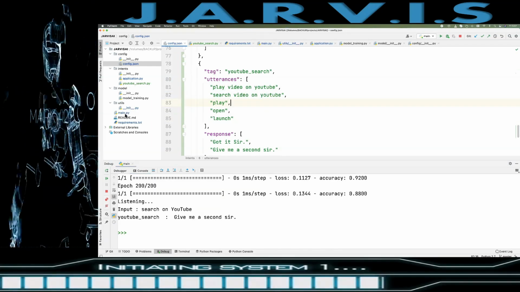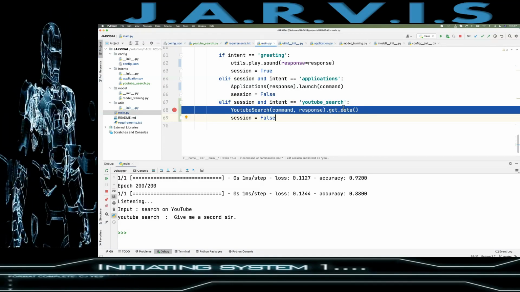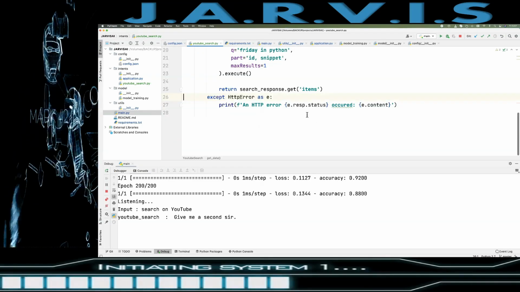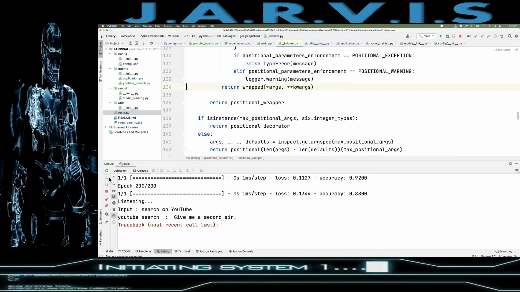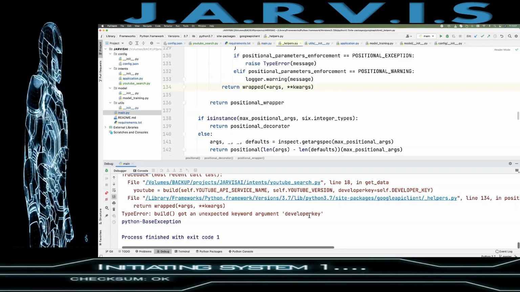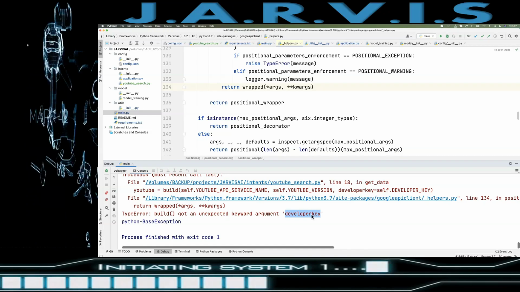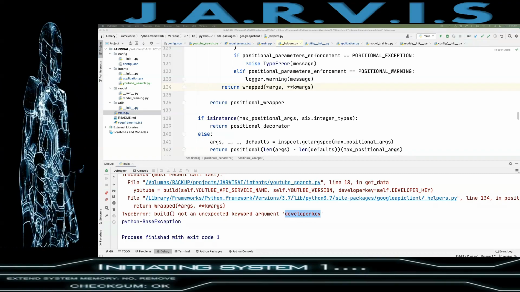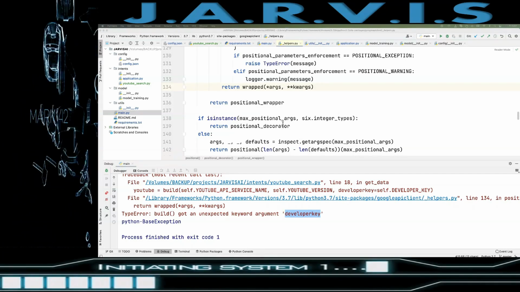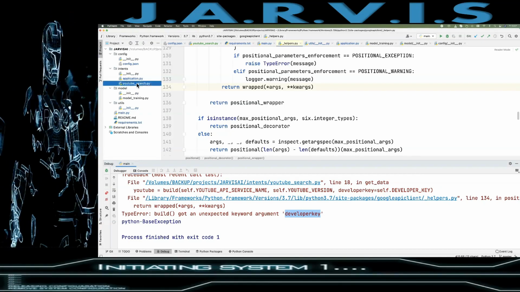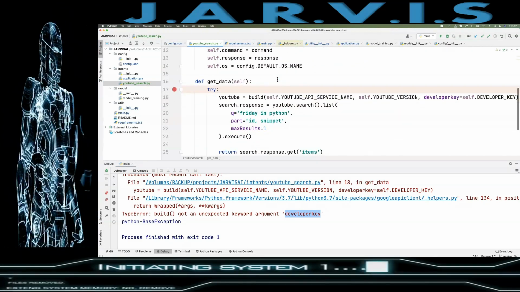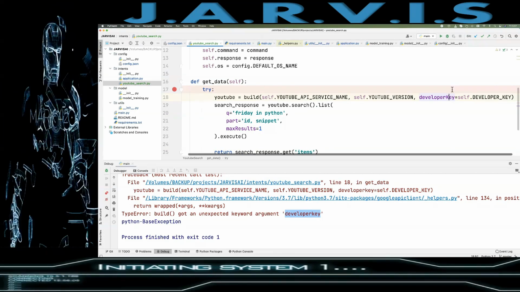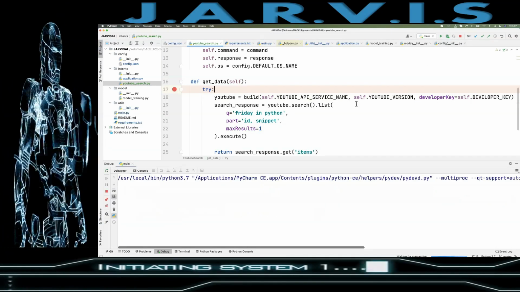Okay, so now just go to main and get data. Yes, of course. So here we have, now let's see. Okay, so we got the HTTP error. What is the error? Let's see. Okay, developer key unexpected keyword argument. So we need to check this keyword, right? So let's see what that is. Where is it, YouTube search, and developer key. Okay, this is not a spelling mistake, it is just case sensitivity. So let's debug again.